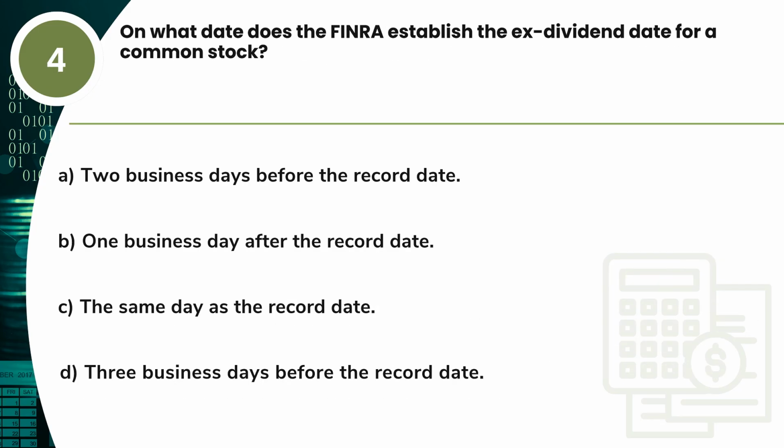Question 4. On what date does the FINRA establish the ex-dividend date for common stock? A. 2 business days before the record date. B. 1 business day after the record date. C. The same day as the record date. D. 3 business days before the record date.